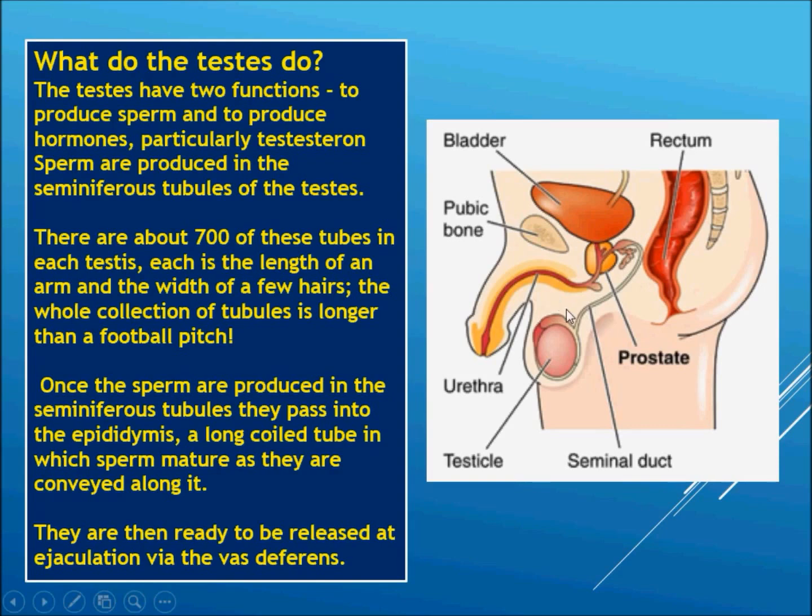It is a long coiled tube in which sperm mature as they are conveyed along it. They are then ready to be released at ejaculation via the vasa deferentia.